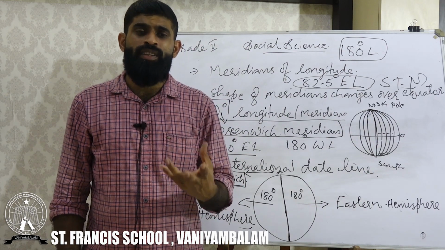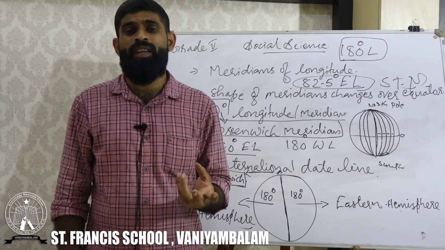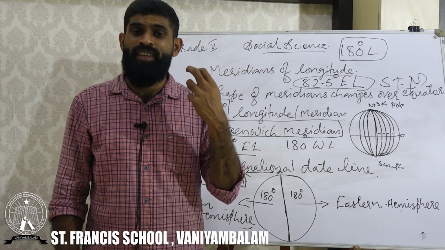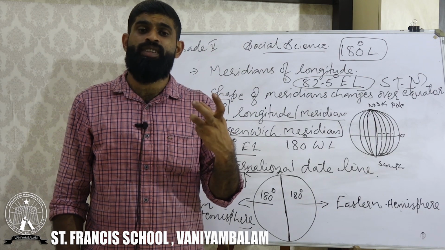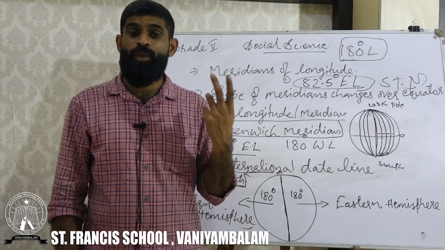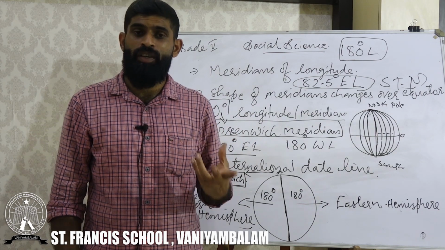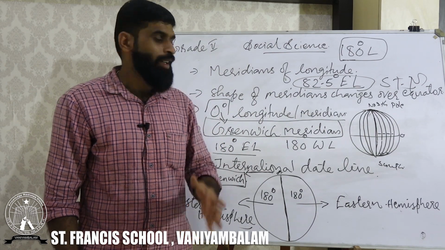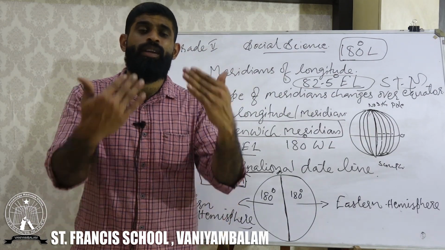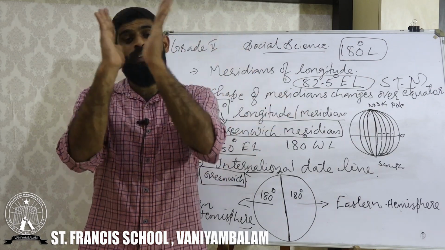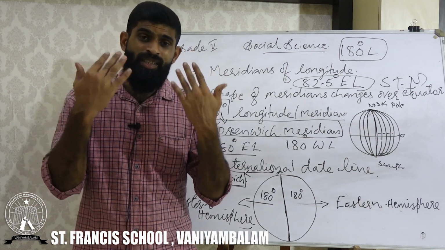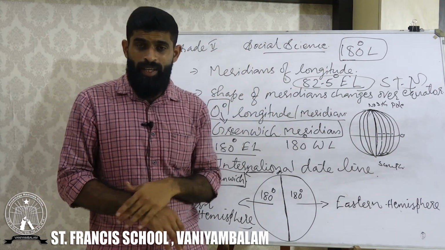And why do we call the 0 degree meridian the Greenwich Meridian? It's very simple. It is an imaginary line which passes through London's Greenwich Observatory. As a result, the 0 degree meridian got the name Greenwich Meridian. Then 180 degrees of longitudes are there in the eastern hemisphere and the same number in the western hemisphere. Then we learned the international dateline and standard meridian.